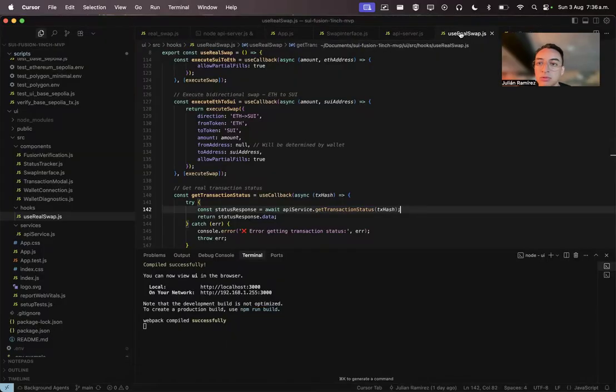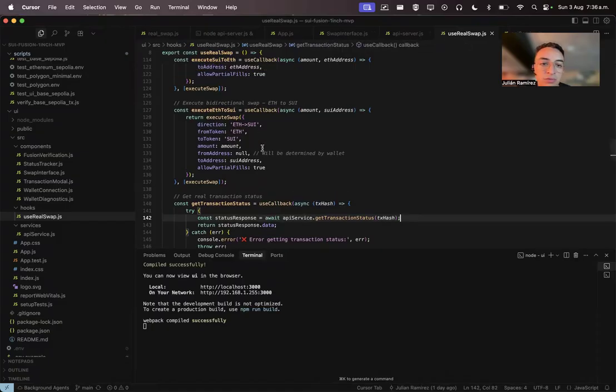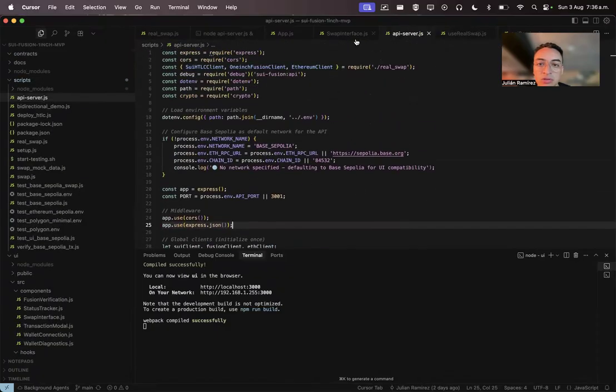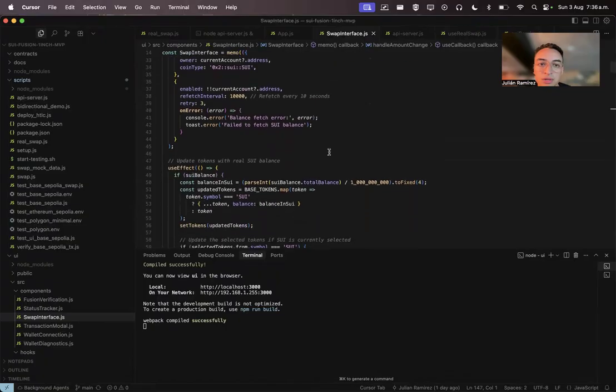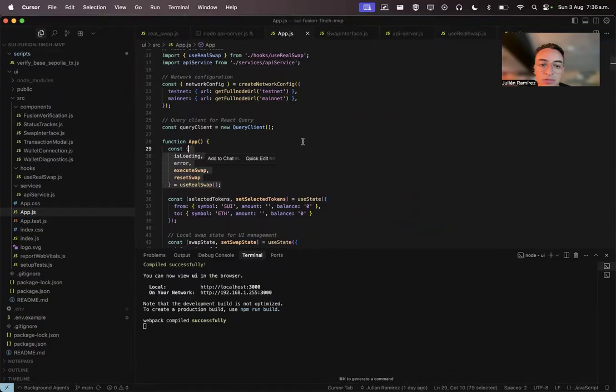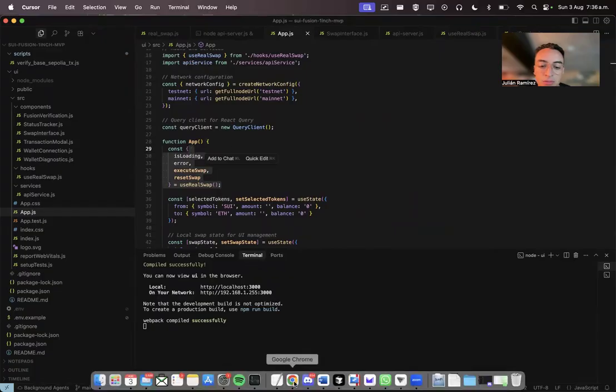This is the code. So here are all the functions. I'm not going to spend a lot of time explaining each one of those. This is the real swap function, the API server, all the configurations are right here. Then the interface, and the app.js where I call the functions that I use. So let's go to the demo.